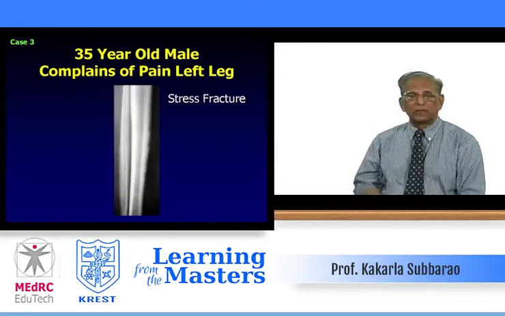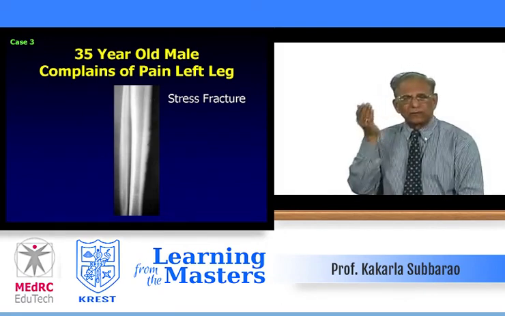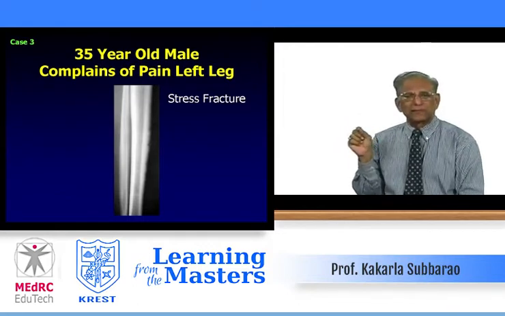The third, only the lateral view is given because in the AP view you don't see much. What is the lateral view of the leg? What do you see? Multiple parallel lucencies. They are less than 1 centimeter. They are lucencies, parallel. What are they? These are, clinically, they call them shin splints.